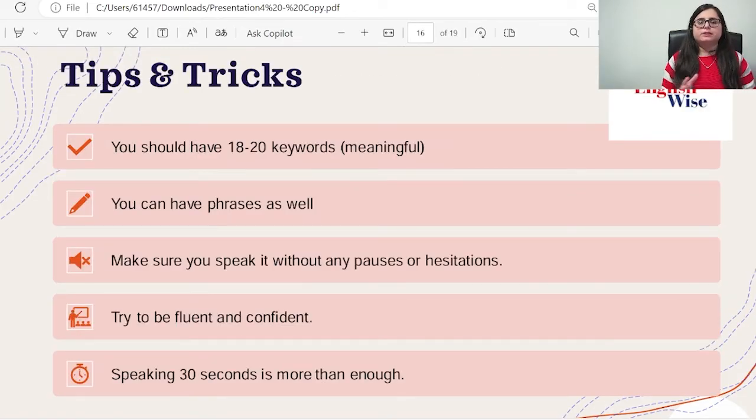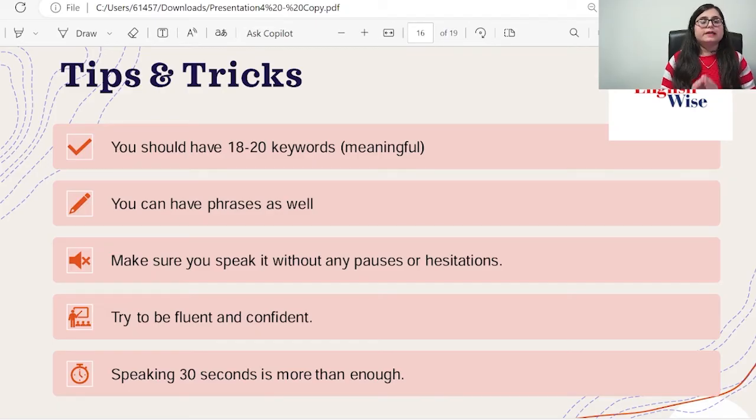Now, here are some tips and tricks that you need to follow when you are attempting retell lecture. The very first thing, whenever you are attempting the retell lecture and you are writing the keywords, you have to make sure that you are having number of keywords that has to be meaningful. Let's take an example. If you are having a word picture, that is not meaningful at all. It should be beautiful or colorful picture. You can have phrases as well. What do I mean by keywords? It should be adjective plus noun, two words together. Phrases can be three or four words together. That has to be meaningful.